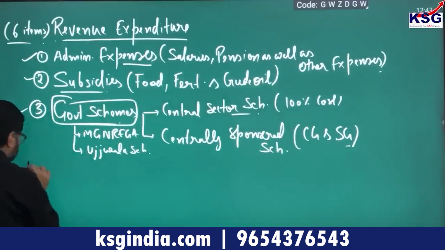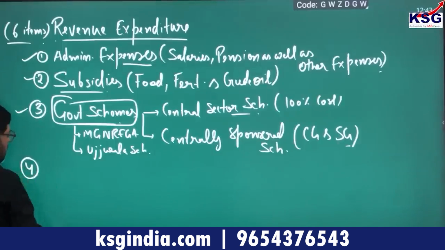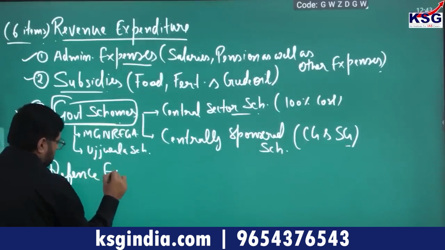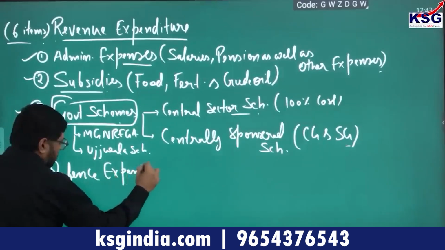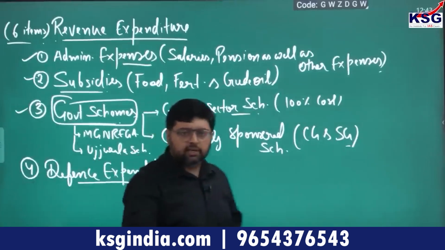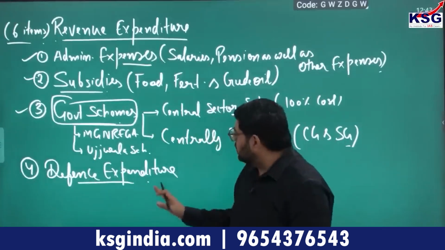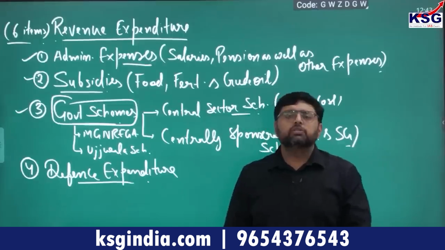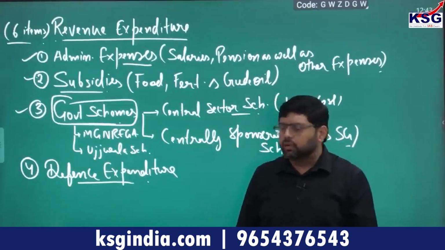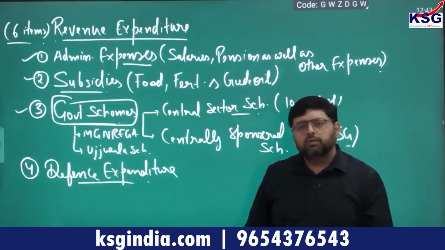Number 4, defense expenditure. Whatever defense expenditure the Government of India is doing is a part of revenue expenditure.